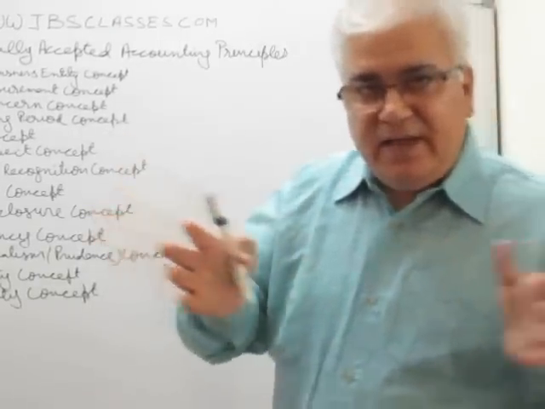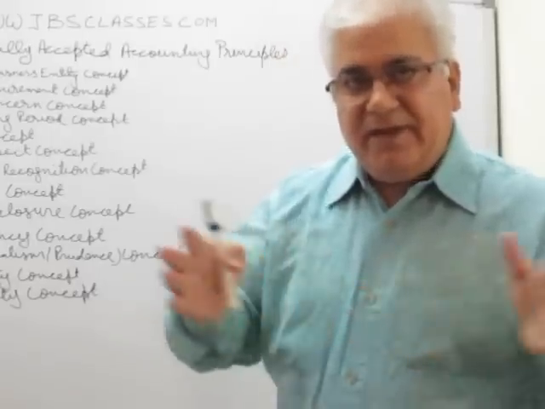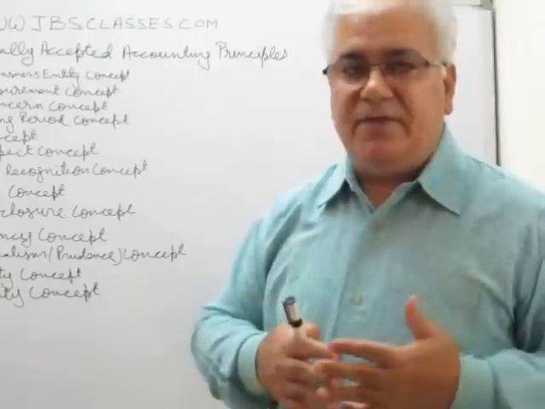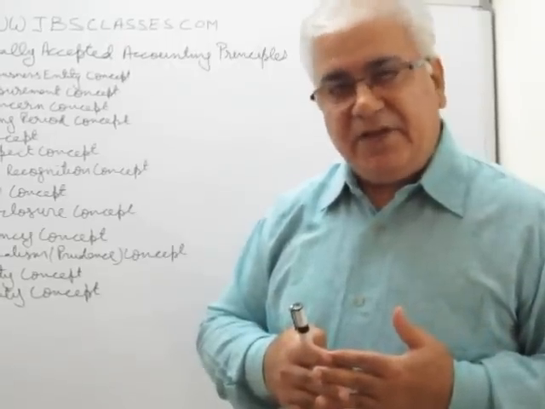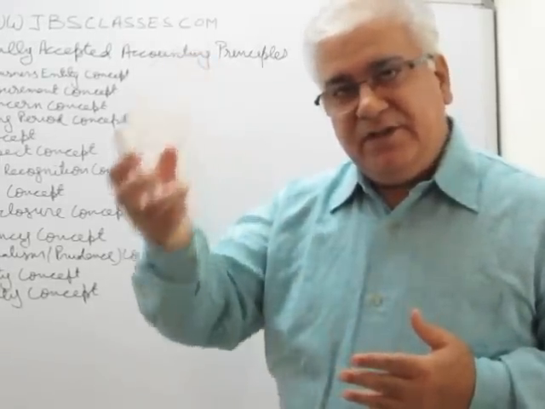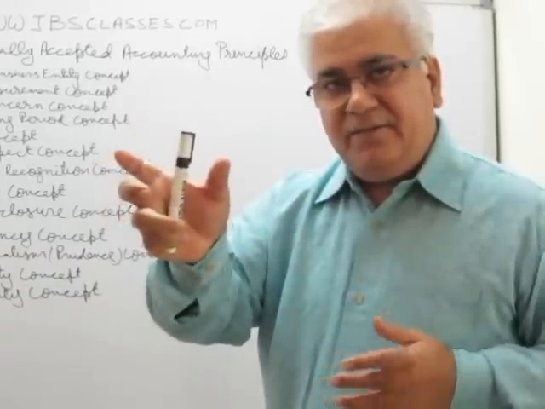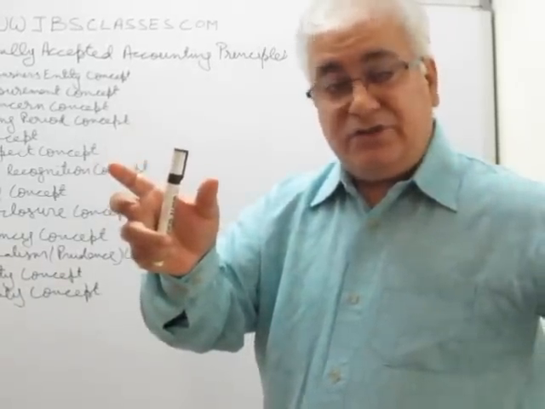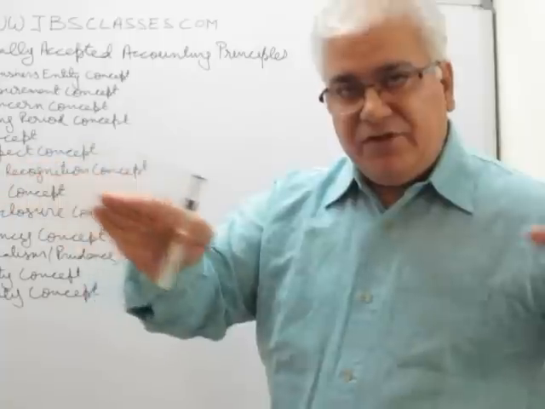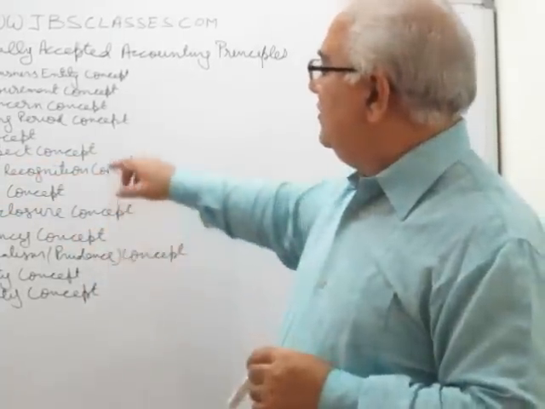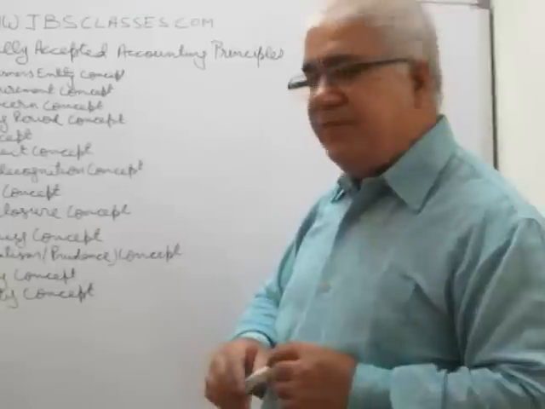And if they remain the same, then one asset will increase, the other will decrease. For example, when you buy machinery and pay cash for this, your machinery is increasing, cash is decreasing, so your assets remain the same, so liabilities are not changed at all. So the accounting equation remains the same, right? So this is dual aspect concept.